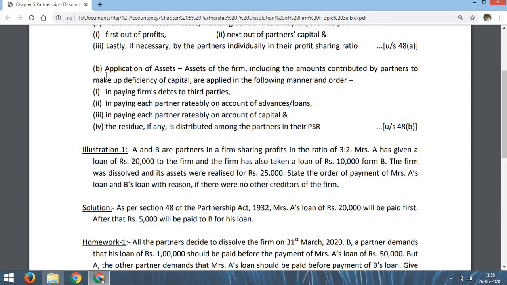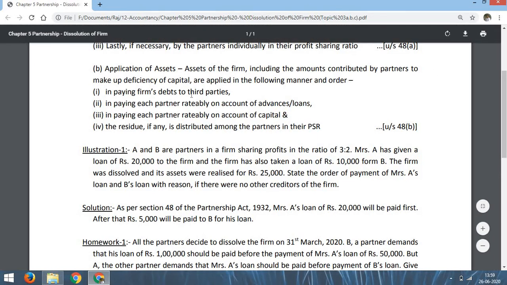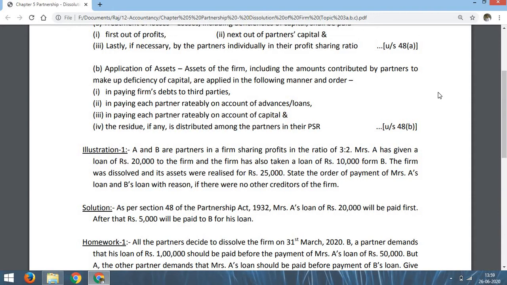This is given under section 48 subsection A in Partnership Act 1932. Number B is regarding application of assets. That means assets of the firm including the amounts contributed by partners to make up the deficiency of capital are applied in the following manner and order. First, they are to be used in paying firm's debt to third parties. It means when the firm has a debt to third parties, say third party loan, creditors, bills payable, etc., they are to be paid first.